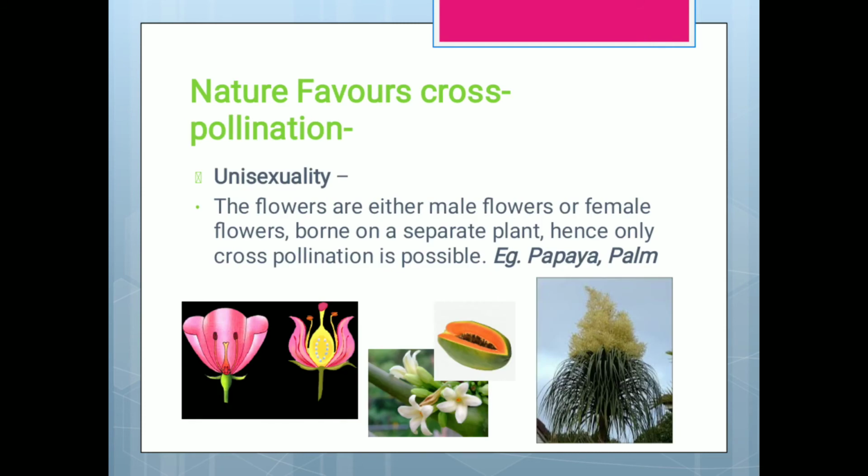Cross pollination has some disadvantages, but though it has some disadvantages, nature always favors cross pollination. Why is it? There are some reasons. First is unisexuality. The flowers are neither male nor female, born on separate plants. Hence, only cross pollination is possible. In unisexual flowers, if only the anther is there or only the stigma is there, then the pollen grains have to come from another flower, or the pollen grains have to go to another flower.